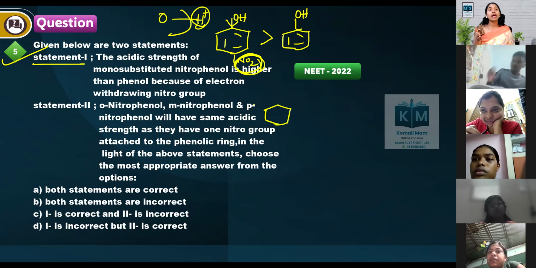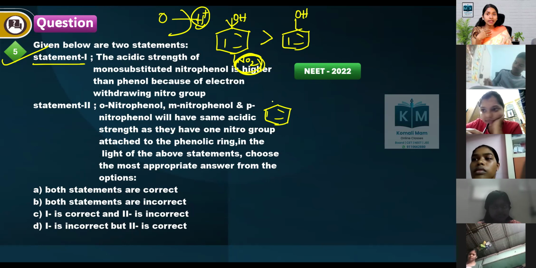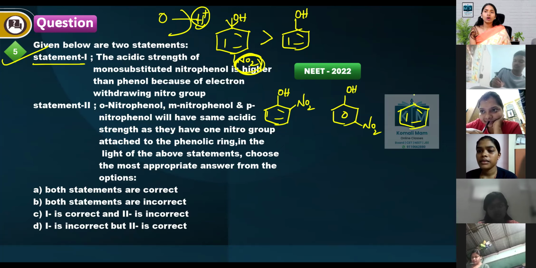Nitrophenol, ortho-nitro, meta-nitro, paranitro will have the same acidic strength as they have one nitro group attached to the phenolic group. Is it correct? Ortho and para all are same. Tell me what is the order? Ortho-nitro, meta-nitro, and tell me meta-nitro and para-nitro phenol. So in this case, what will happen? Can you say NO2, which group?